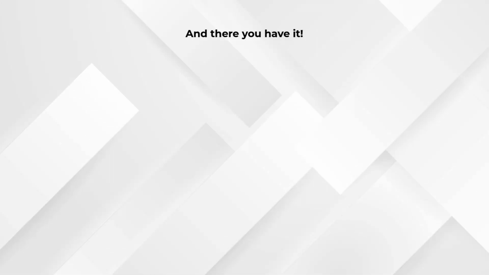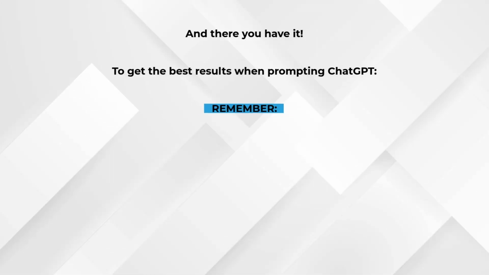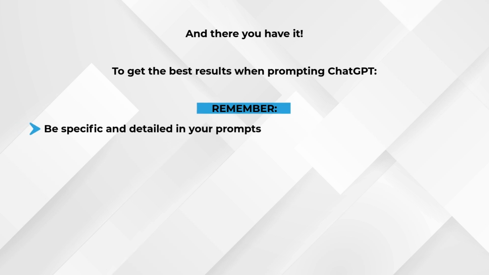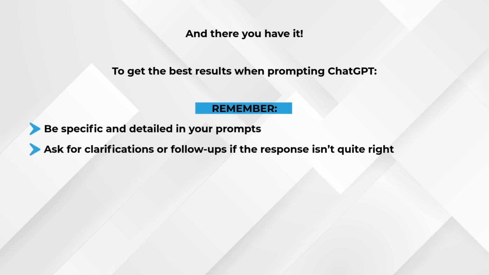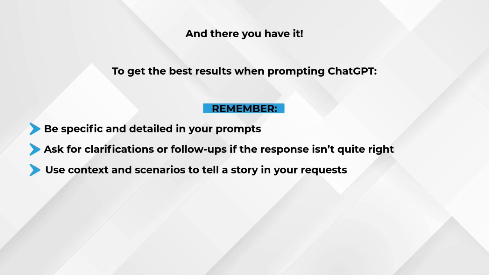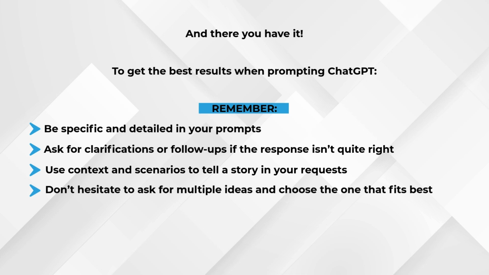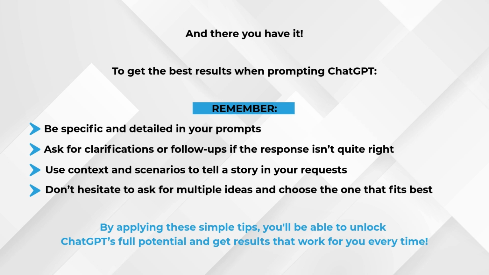And there you have it. To get the best results when prompting ChatGPT, remember, be specific and detailed in your prompts. Ask for clarifications or follow-ups if the response isn't quite right. Use context and scenarios to tell a story in your requests. Don't hesitate to ask for multiple ideas and choose the one that fits best. By applying these simple tips, you'll be able to unlock ChatGPT's full potential and get results that work for you every time.